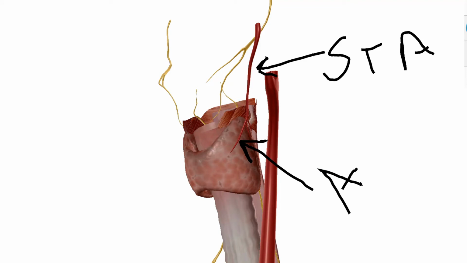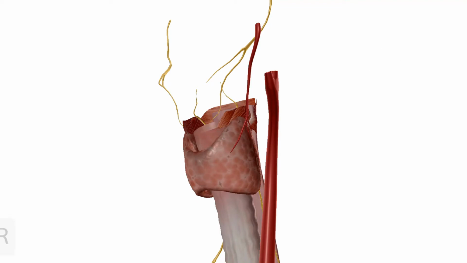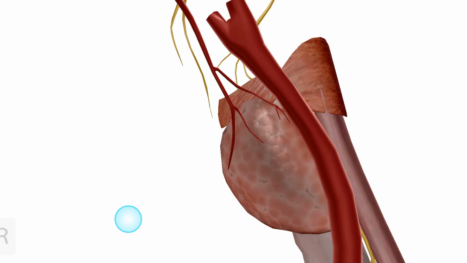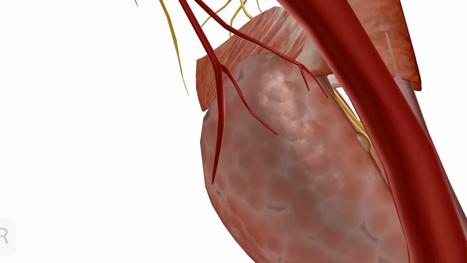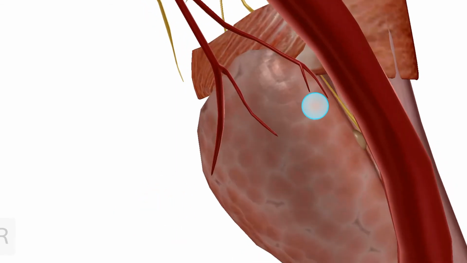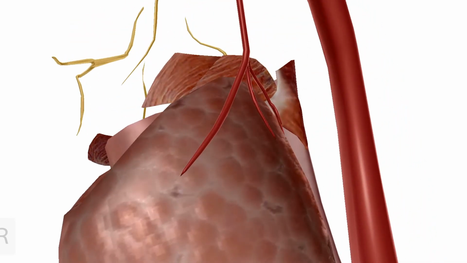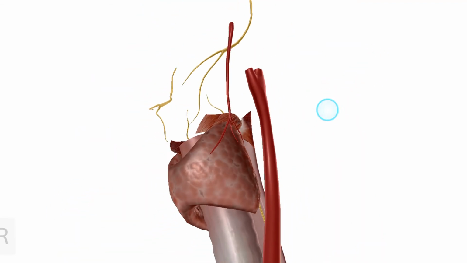Anterior border is related to only the anterior branch of the superior thyroid artery. So here it is the superior thyroid artery. As you can see, there are the posterior branch and the anterior branch. So the anterior border is only related to the anterior branch of the superior thyroid artery.